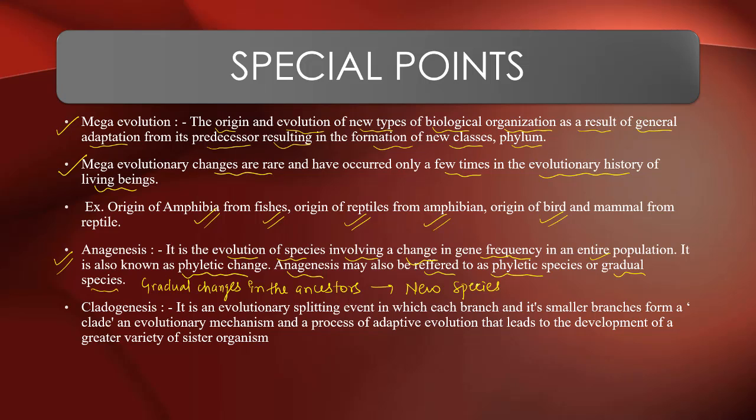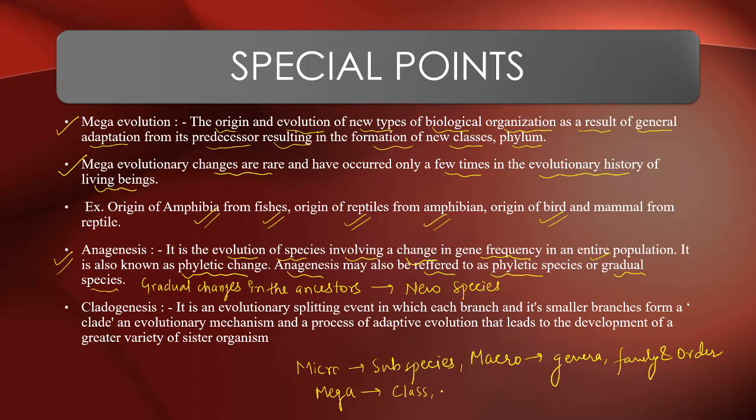What about the order? Order is also formed in case of macroevolution. So you will write: micro leads to the formation of subspecies, macro leads to the formation of new genera, family, and order. And mega evolution leads to new class and phylum.